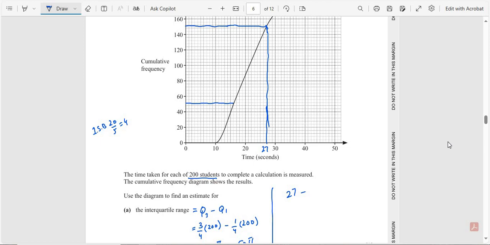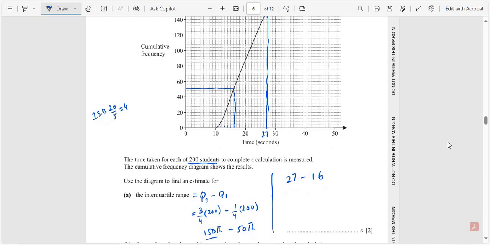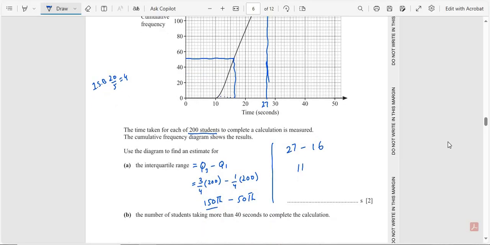And now down. So 11, 12, 13, 14, 15 and this one is 16. 27 minus 16. Subtracting these values, we get 11. So the final answer is 11 seconds.